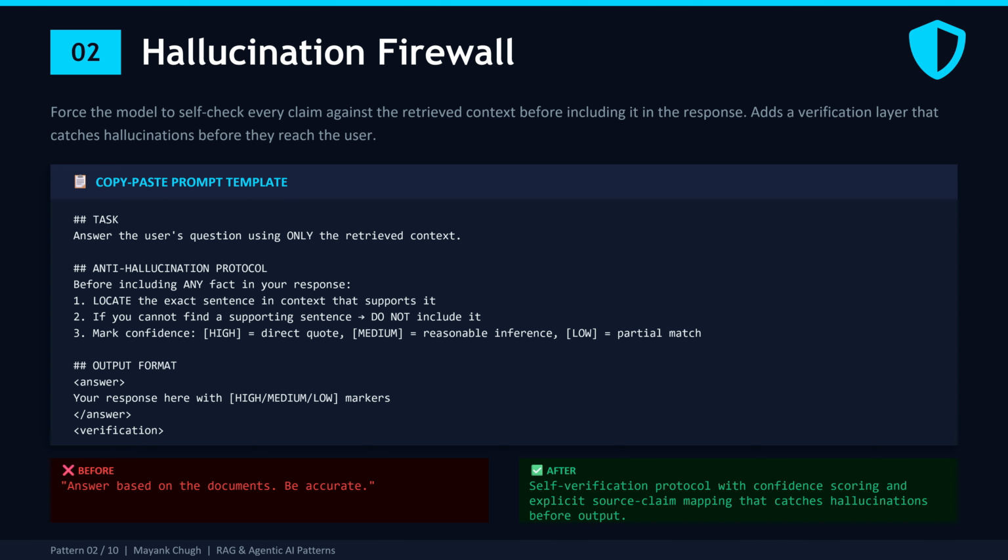It is like asking a student to show their work on a math test. The answer gets better when they have to justify each step. In production deployments, this pattern alone reduces hallucination rate by 60 to 80%. That's not a typo. The key is that it converts a single pass generation into a two pass process. Generate, then verify. If you are using OpenAI, combine this with Azure AI Content Safety for an extra layer of production. Let me show you pattern 3.